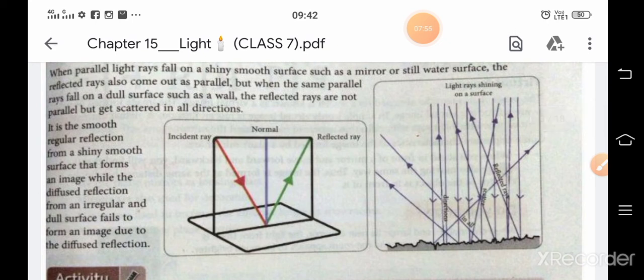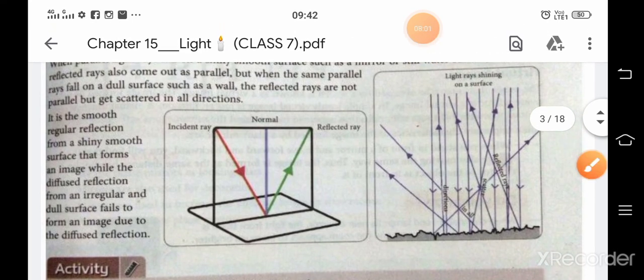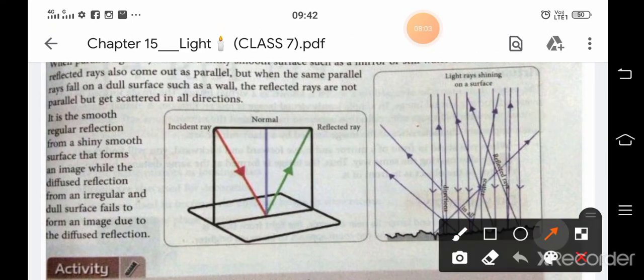Sometimes when the object is uneven or irregular, here you can see the object is irregular or uneven, then the incident rays which fall on it get reflected or bounced in a different manner.